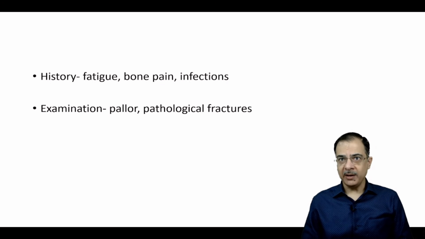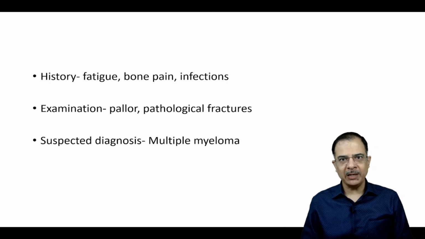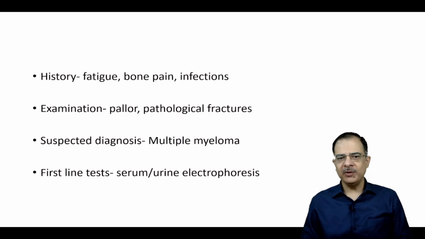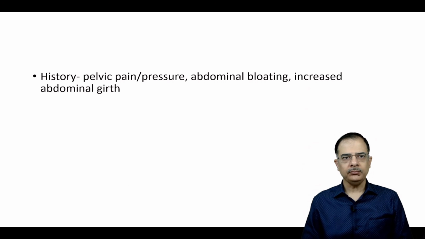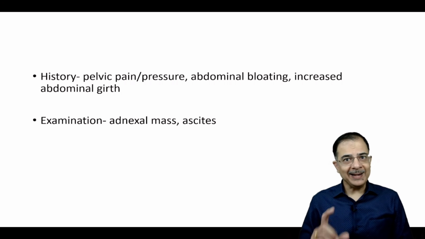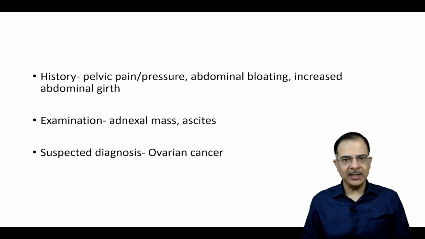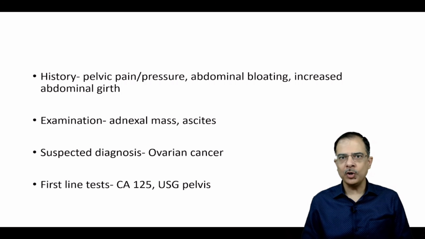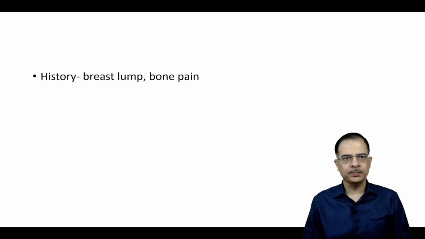LDH will be high, especially in lymphomas, and followed by CT chest and abdomen. Patient has bone pain, infections are there, pallor and pathological fractures, especially in elderly age group. Suspect multiple myeloma, and the test will be urine or serum electrophoresis. History of pelvic pain or abdominal bloating is there, increased abdominal girth is present, adnexal masses are there. So ascites is present. In female, it is suggestive of ovarian cancer. Go for CA 125 levels and ultrasound pelvis.